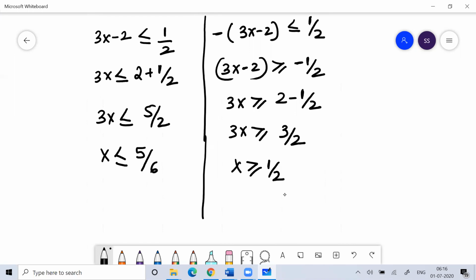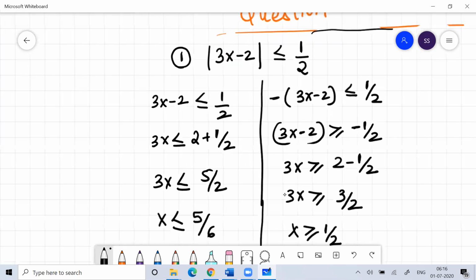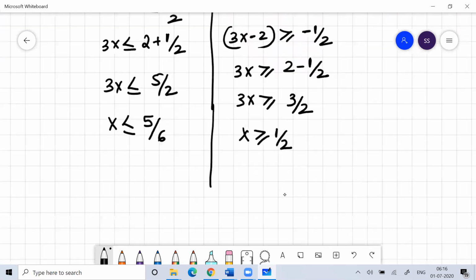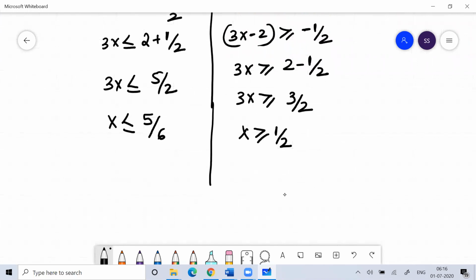The value of x that you can accept is less than or equal to 5 by 6 and greater than or equal to 1 by 2. You will accept both these values because the equal to sign is there.